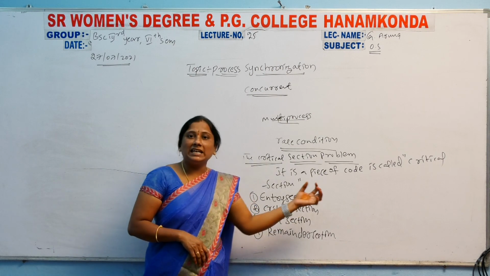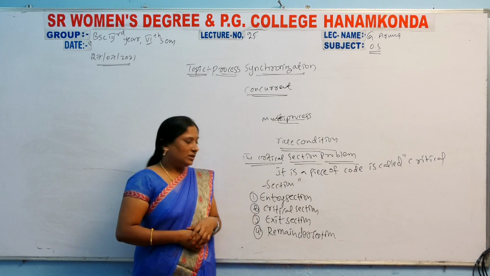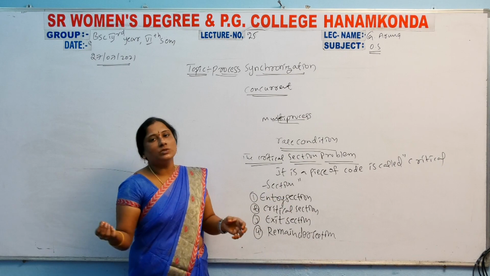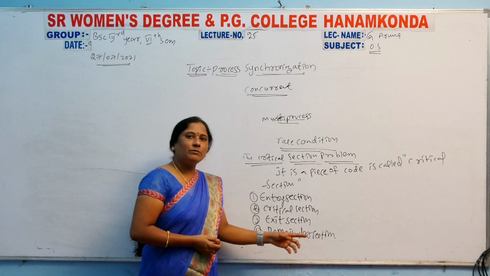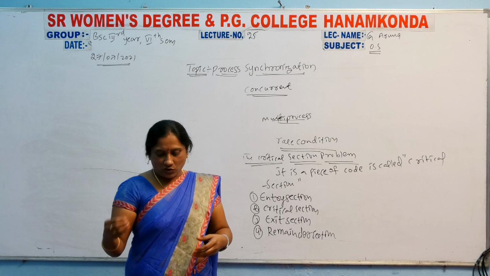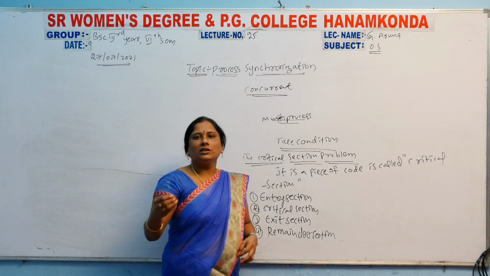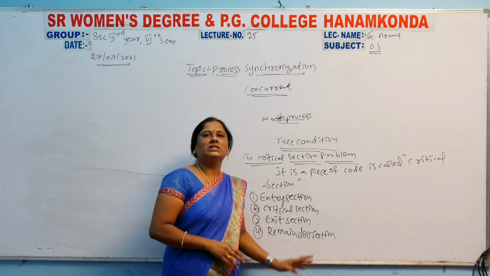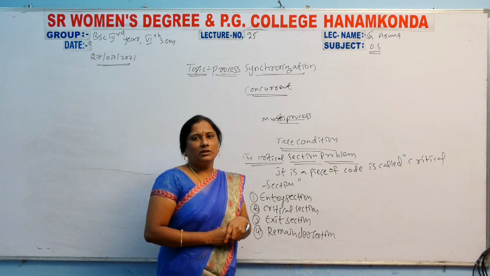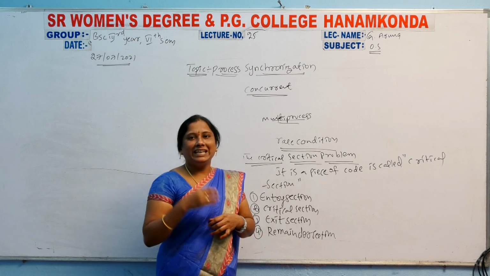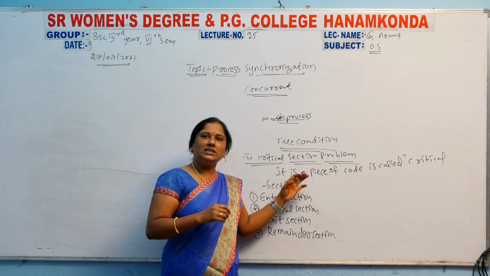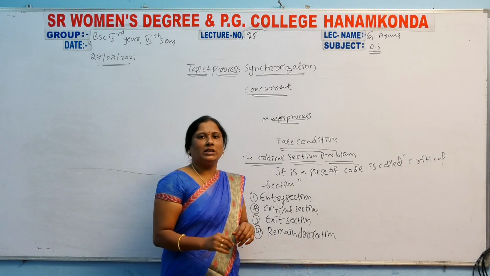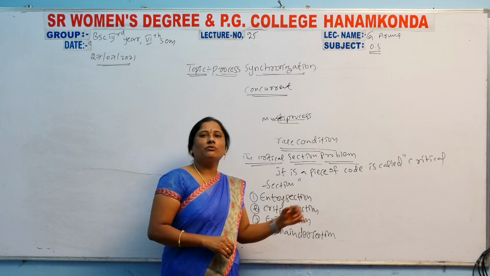Critical section means the condition will be entered. Exit section means the program will be completed, the execution stage. Remainder means the rest of the total program after completion of the critical section. So the critical section contains these four parts, and every program involves these four parts.